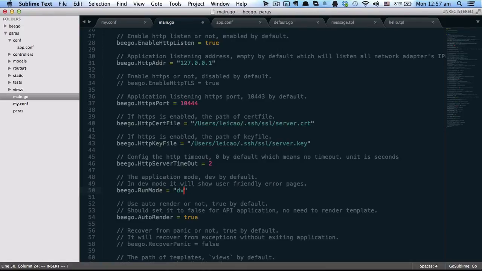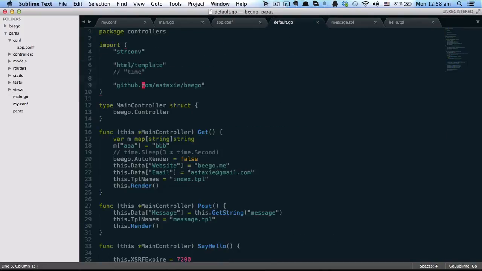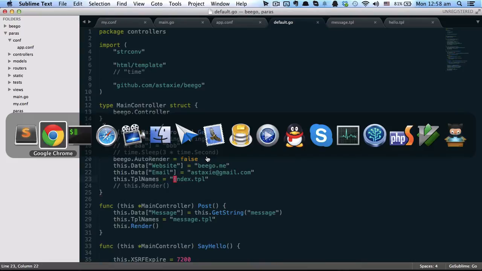So let's go to see another configuration, which is Beego auto render. By default it is true, which means in our controller, such as this one, you don't need to call this function. You just need to set up the template to some template. Then you visit this page.